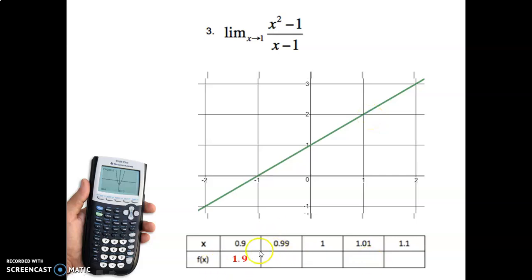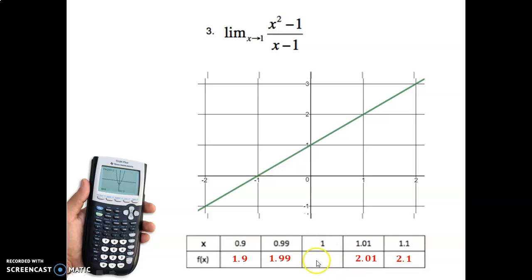So I put in tables, so set your table to begin at 0.9, and then let's see what we get. So when x is 0.9, I got 1.9. What about when x is 0.99? That means really close to 1. It gives you 1.99, so you're getting very close to 2, which we can see on the graph. Okay, let's come from the other side. What happens when x is 1.1? Okay, that gives us a y value of 2.1, so as we're coming this way, we get a y value of 2.1, and then we get even closer, and that gives us a y value of 2.01. So notice as we come from both sides, we get close to 2.